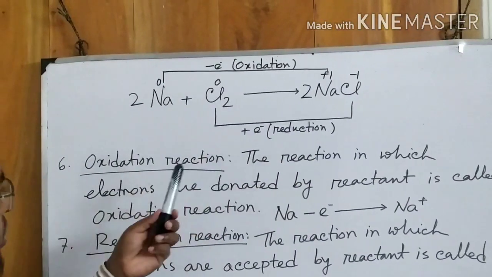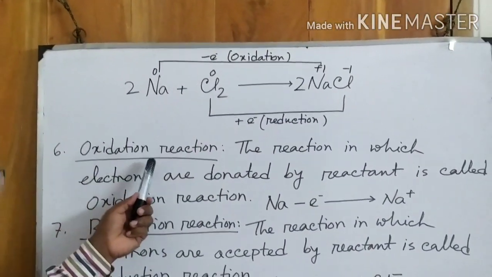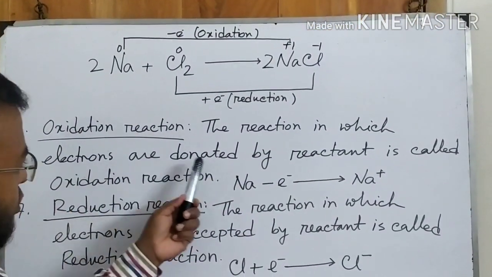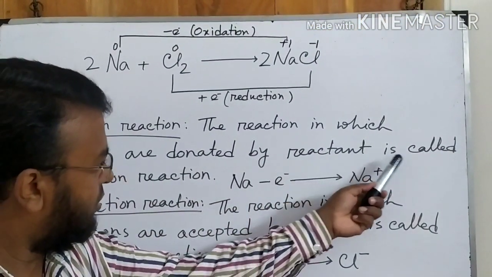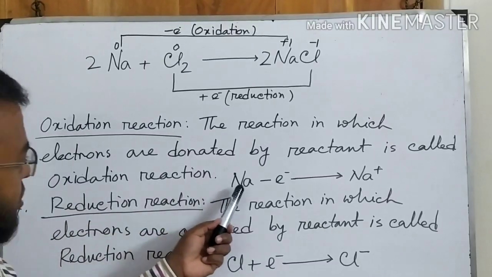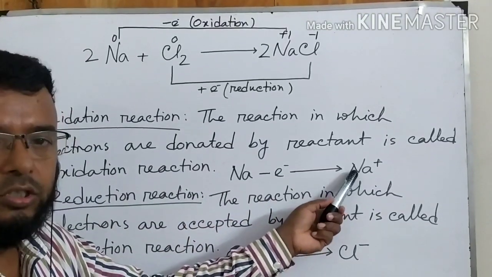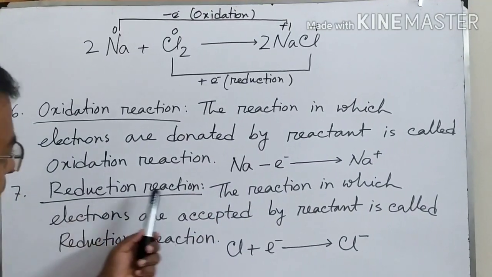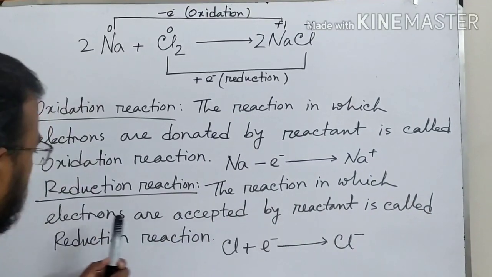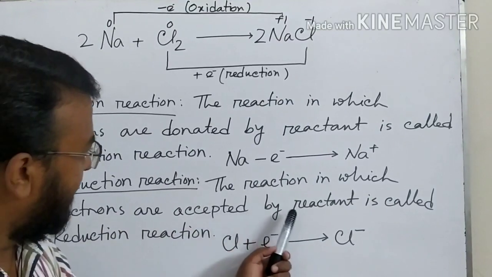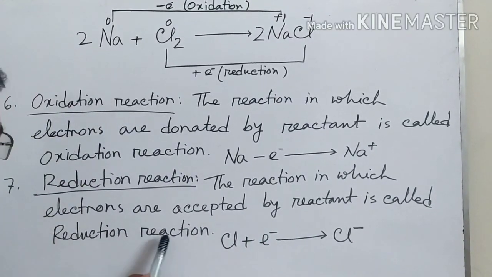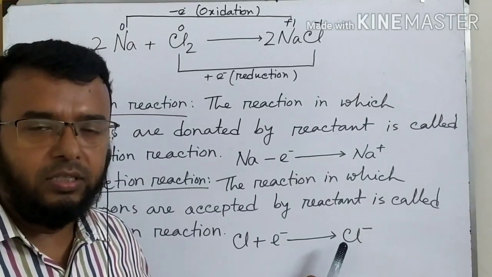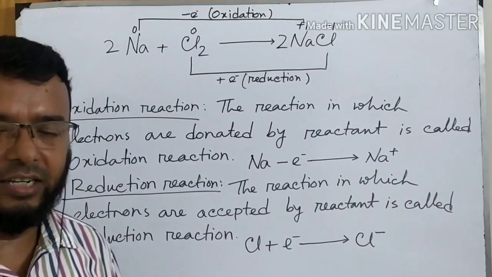The reaction in which electrons are donated by reactant is called oxidation reaction, so sodium's reaction is oxidation. Again, the reaction in which electrons are accepted by reactant is called reduction reaction. Chlorine accepts electron and becomes chloride ion, so it is reduction reaction.